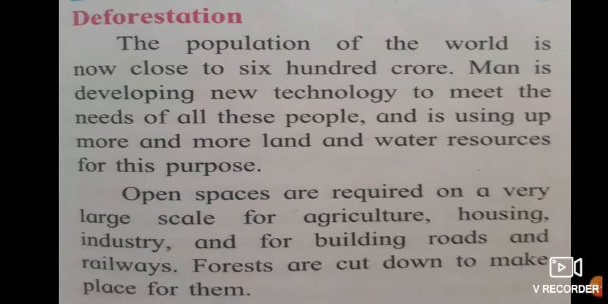Sometimes the trees are cut down and the land is cultivated for agriculture. In the same way, houses are being built. Big bungalows are built. Buildings are built. Then in some places big industries are built. And in some places roads and railways are being built. So the open spaces are required on a very large scale for agriculture, housing, industry, and for building roads and